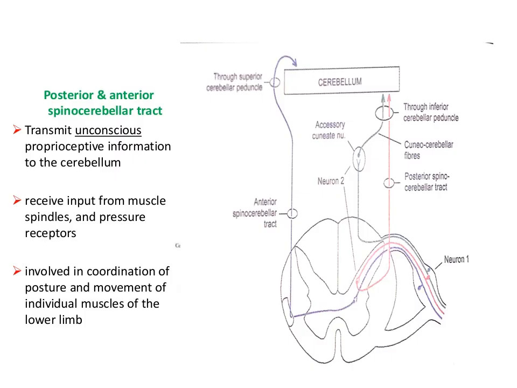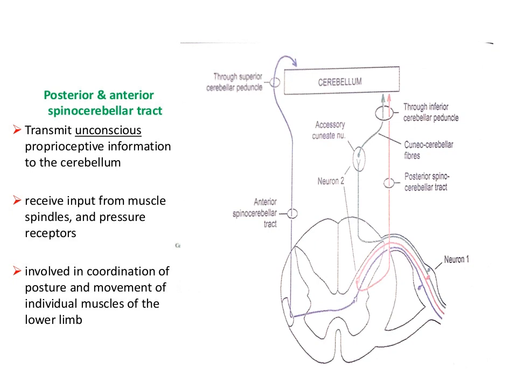Now the posterior and anterior spinocerebellar tracts. The posterior spinocerebellar fibers receive muscle and joint information from the muscle spindles, tendon organs, and joint receptors of the trunk and lower limb. This information concerning tension of muscle tendons and movements of muscle and joint is used by the cerebellum in the coordination of limb movements and the maintenance of posture.